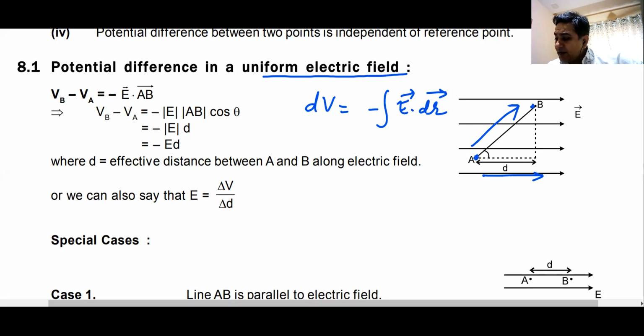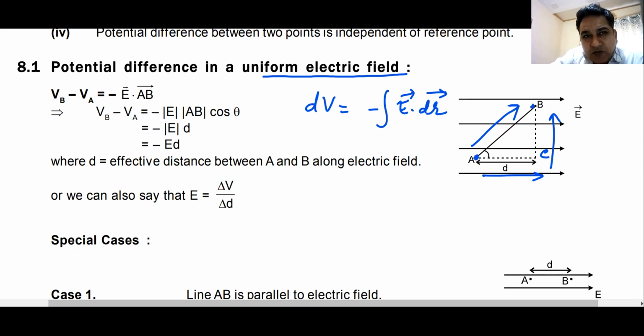You go like this, then you go like this. If you move in a direction which is perpendicular to the direction of electric field, potential does not change. Such points are known as equipotential points. Do we know this? So if you want to find the potential difference between A and B, you don't have to go from A to B in this path. You can go straight along the electric field, potential will decrease. Then you go perpendicular, potential will remain the same. So potential difference between A and B will be the same as potential difference between A and C.